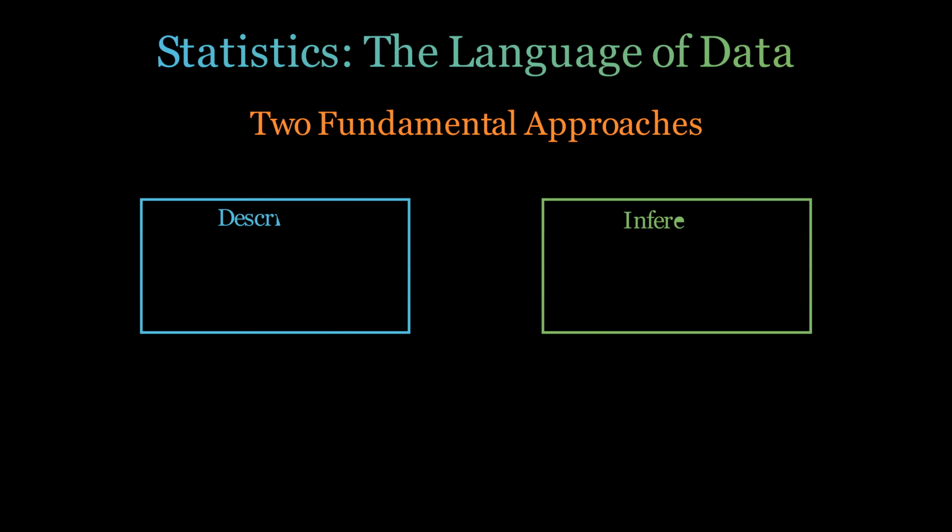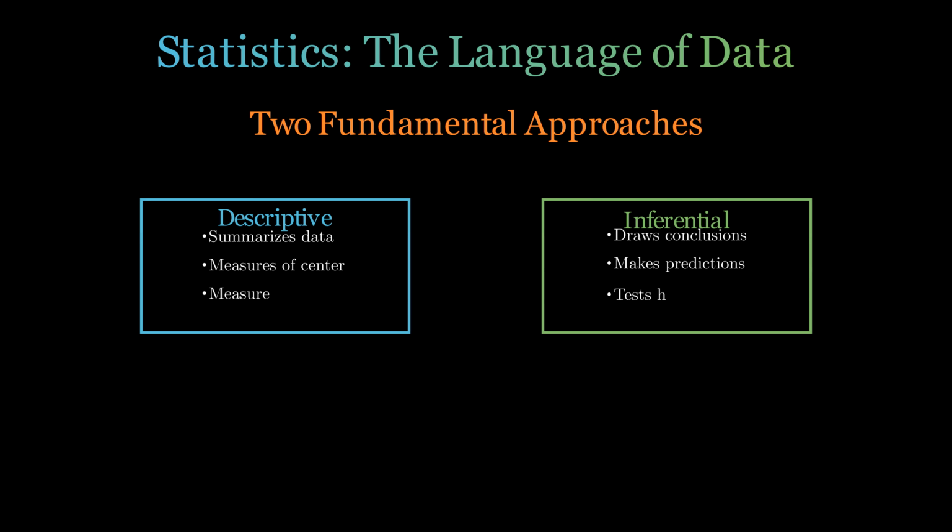Statistics has 2 main branches. Descriptive statistics summarize data through averages and distributions. Inferential statistics let us make predictions and test hypotheses about larger populations based on samples.